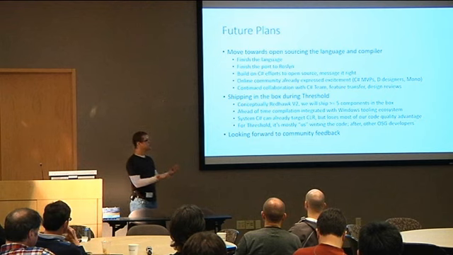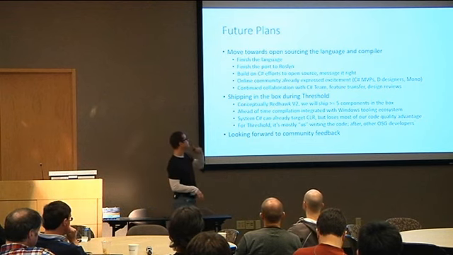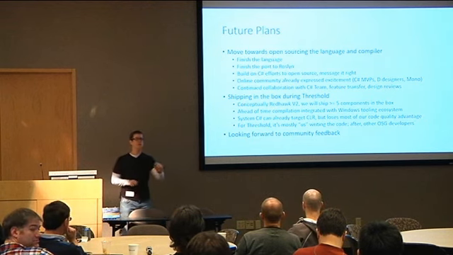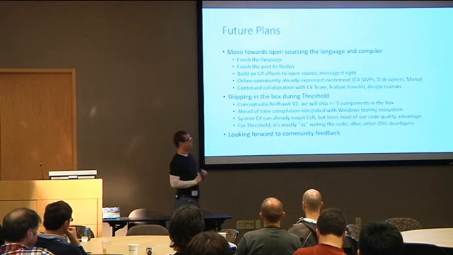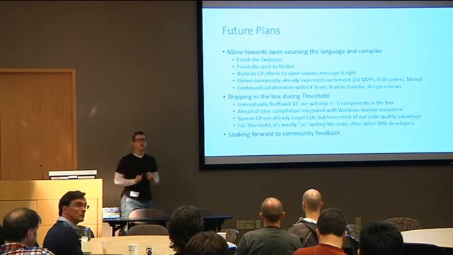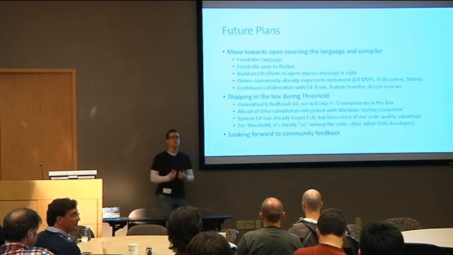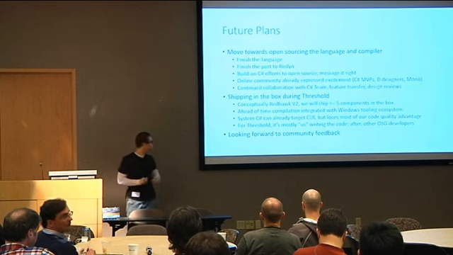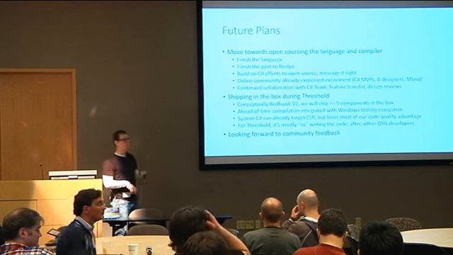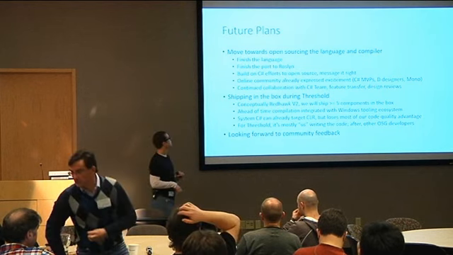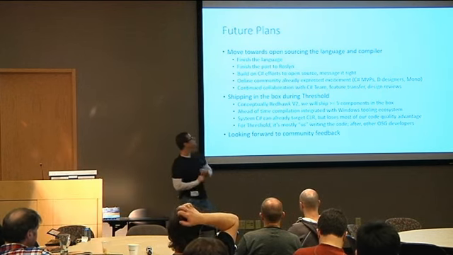So first off, we kind of got to finish the language. A little bit of rounding the corners left to do in a few feature areas. And we also are going to finish the port to Roslyn because we want to build on top of what the C# team is doing around open sourcing in Roslyn. Right now, we've mostly got the parser done, and we've started in semantic analysis. Tons of work left to do, though.